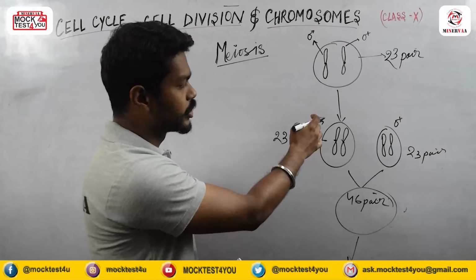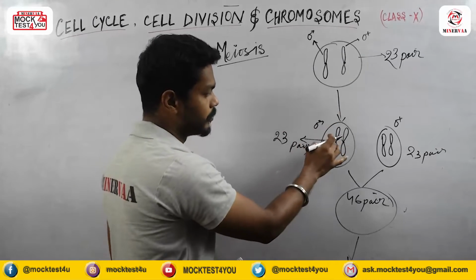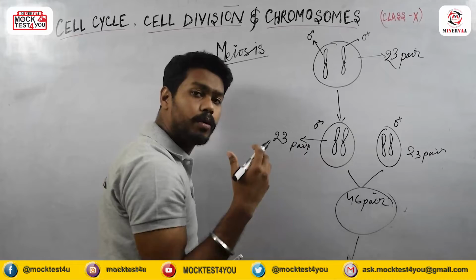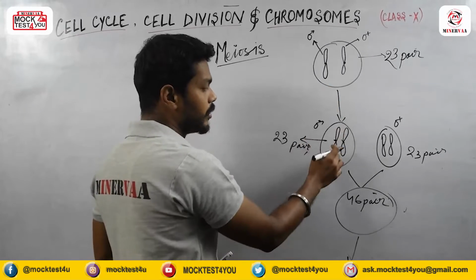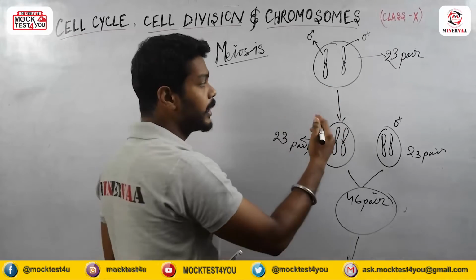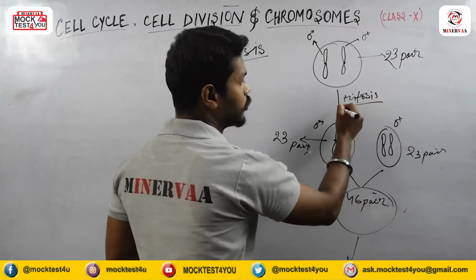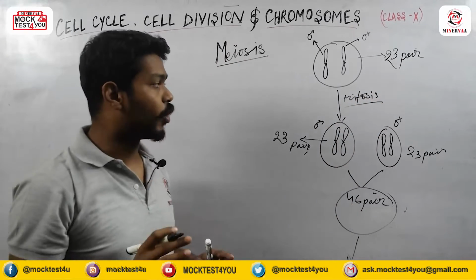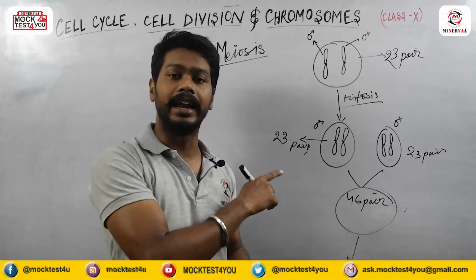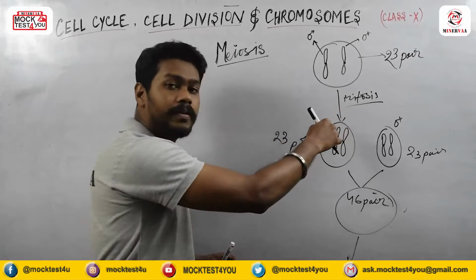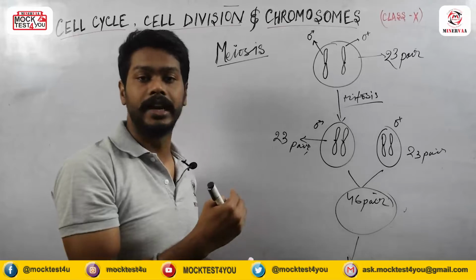This is the normal mitosis cell division actually. If the chromosome number continues or remains the same, it happens only by mitosis cell division. So during the formation of gametes, mitosis cell division will not occur. What actually occurs is meiosis cell division.